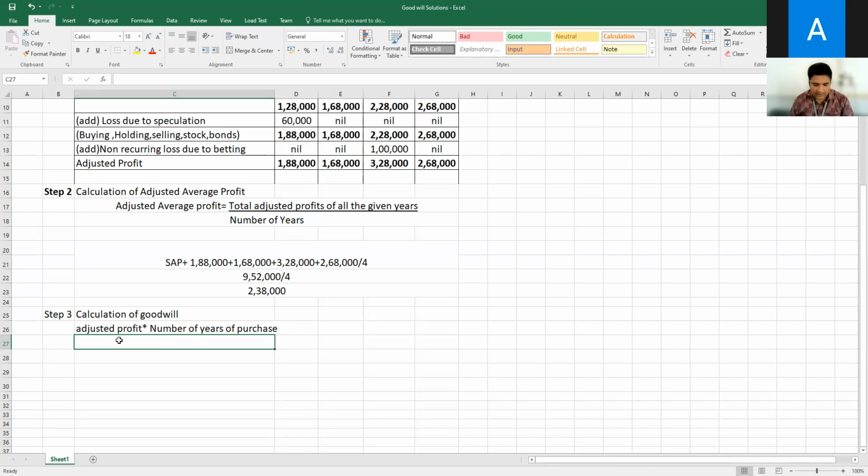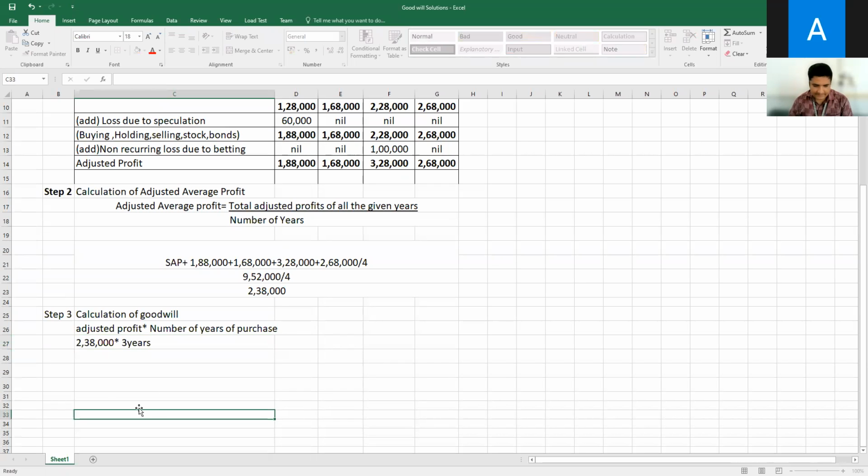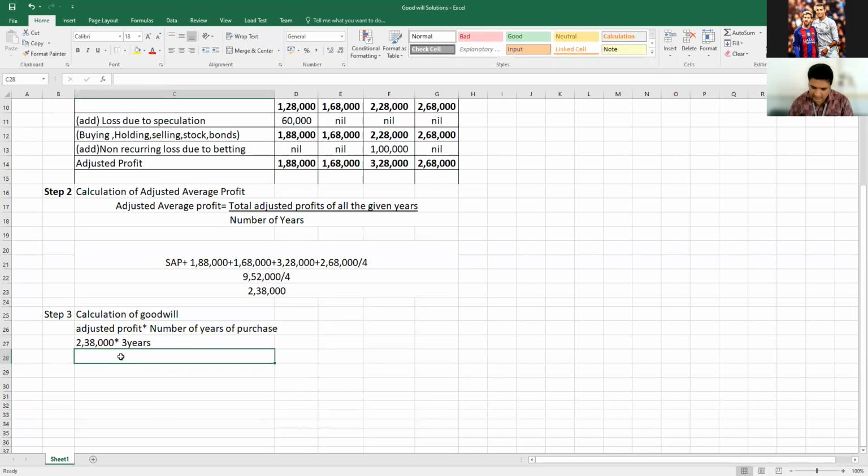Now in step number 2, what was the amount we got? 2,38,000 into how many years? 3, sir. So 3 years. Where is it given? In the question itself, it is given. No need to worry. So what is the amount you will get now? 7,14,000. That's all.